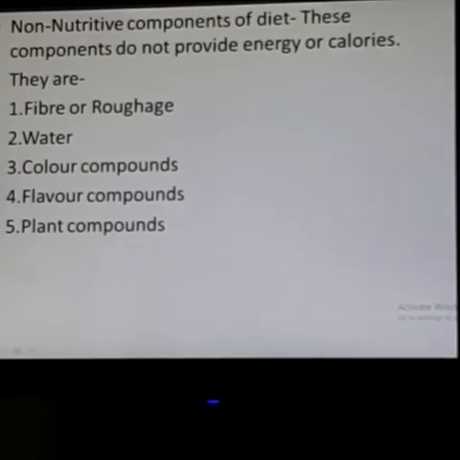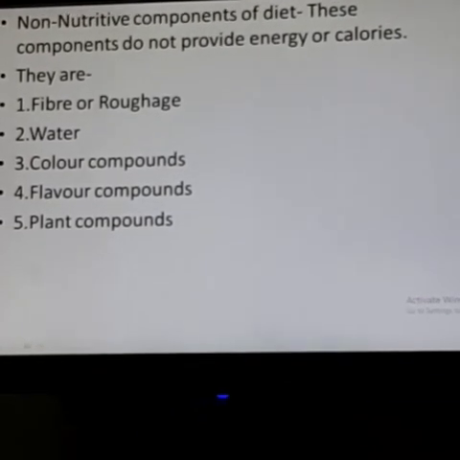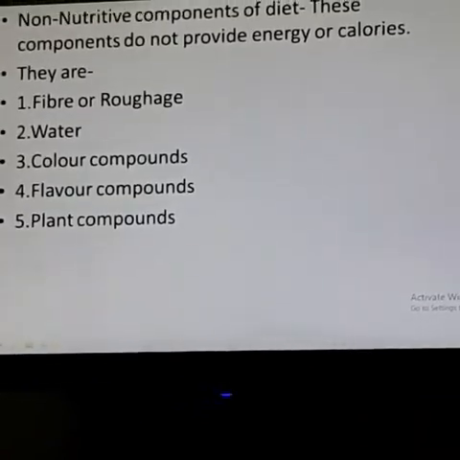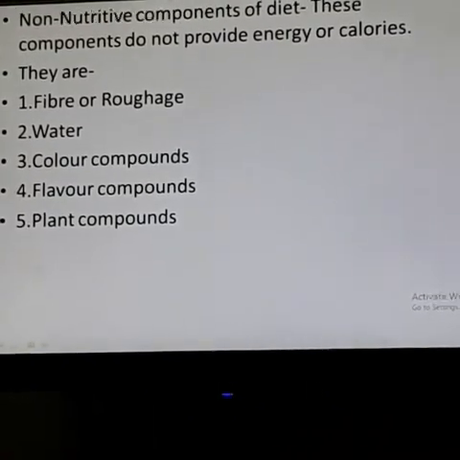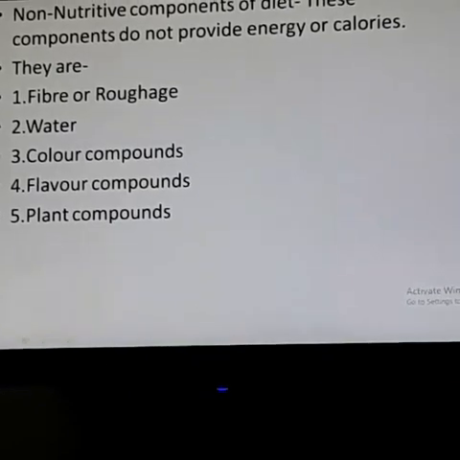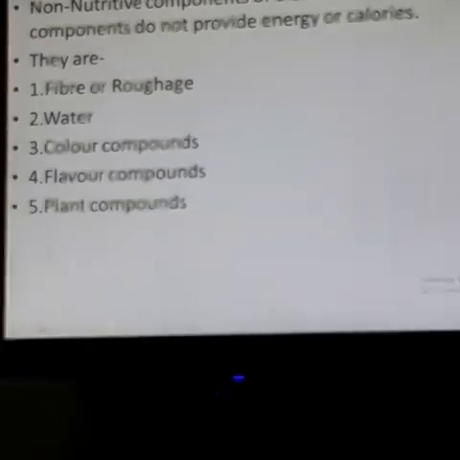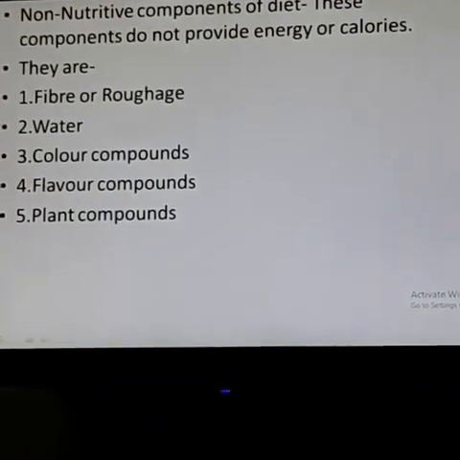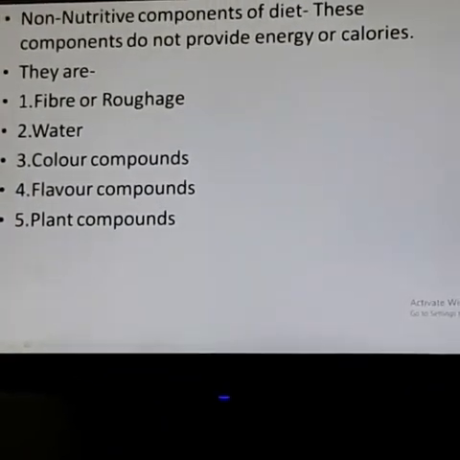So first of all, we discuss fiber and roughage. What is fiber and roughage? It is the undigested part of the vegetables, fruits, and grains we eat. Whatever we take as food, the undigested part we call fiber and roughage.